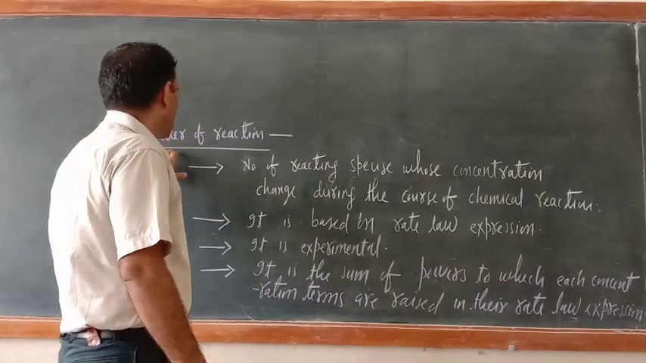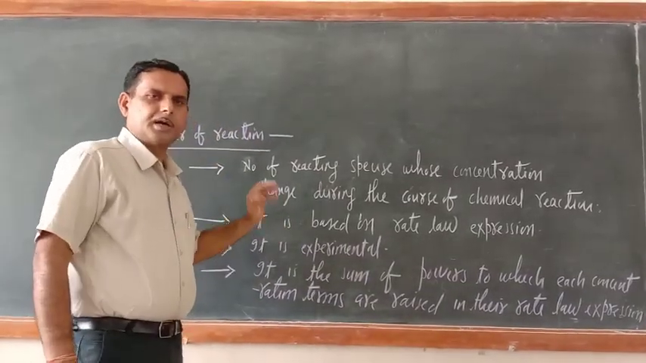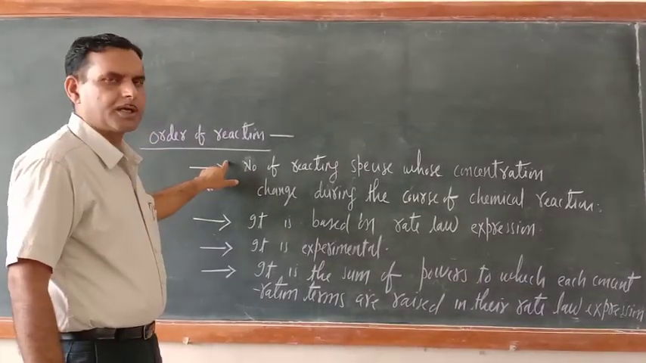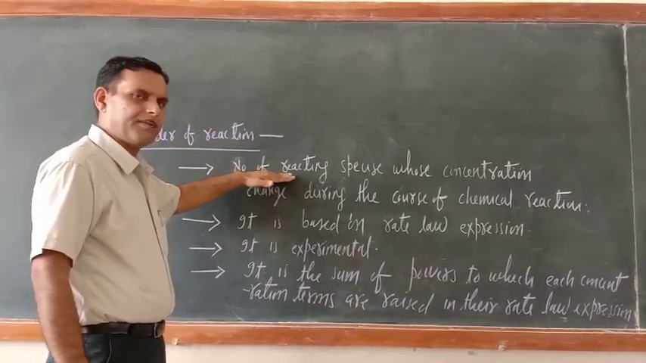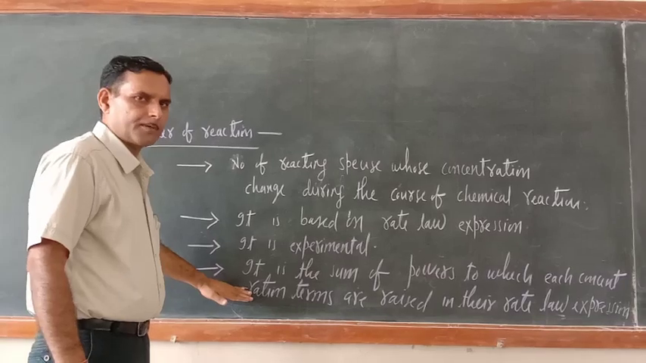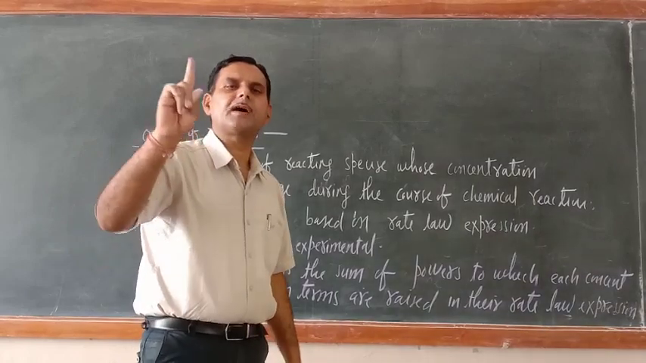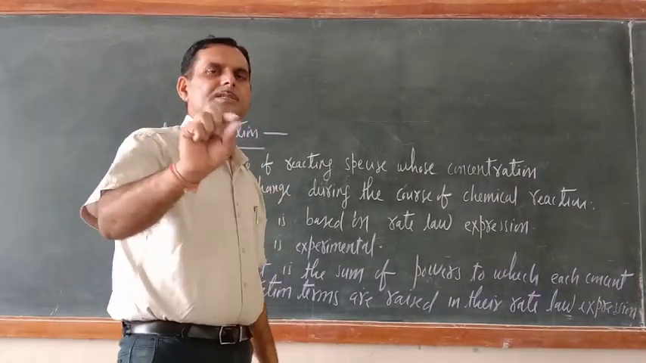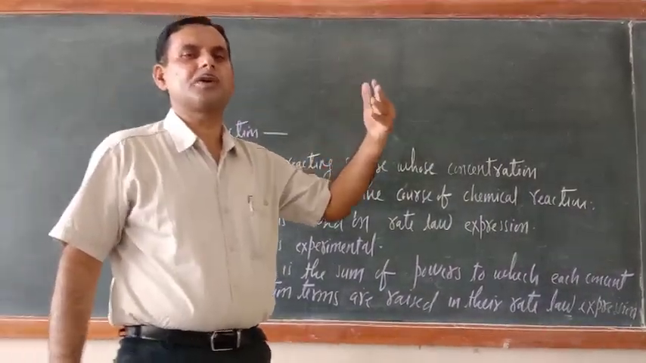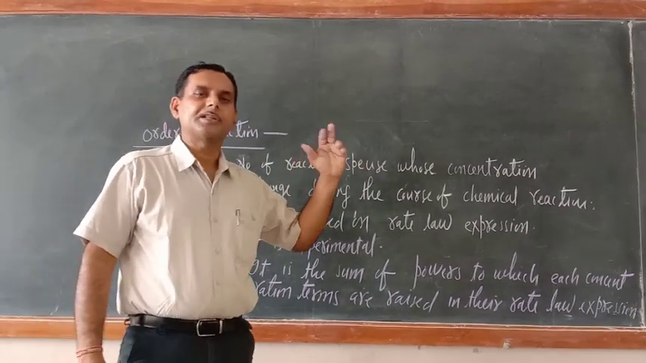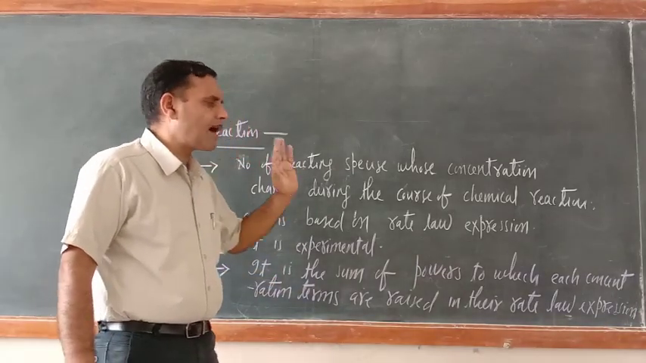Now, order of reaction. I wrote 4 points here. Always remember, order of reaction depends upon the rate law expression. I have written this point first, but I will start from the bottom. The first point is that order of reaction is determined on the basis of the rate law expression. Whatever powers you have written, like p, q, r, their sum is equal to the order of reaction.